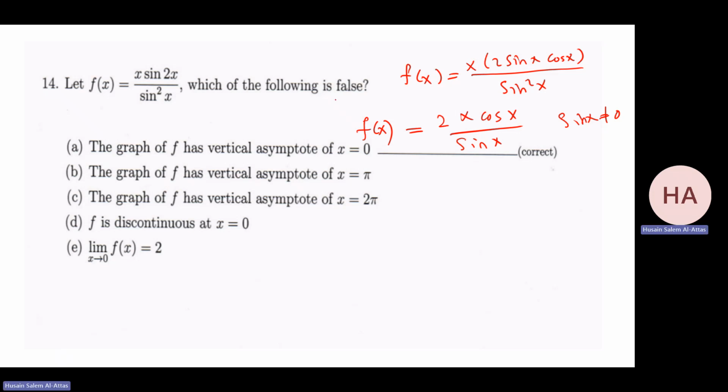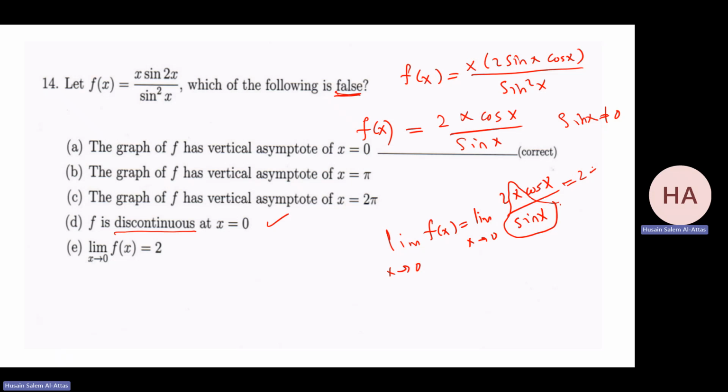He said which one is false? If it's discontinuous at x equals 0, yes. What is the limit as it goes to 0? I don't know, I need to check. So what is the limit as x goes to 0 for this function? It will be the limit as x goes to 0 of 2x cosine x over sine x. This is 1, and I have 2 times 1 over 1, which is 2. So this is correct also. So these are correct. I want the false one instead, by the way.